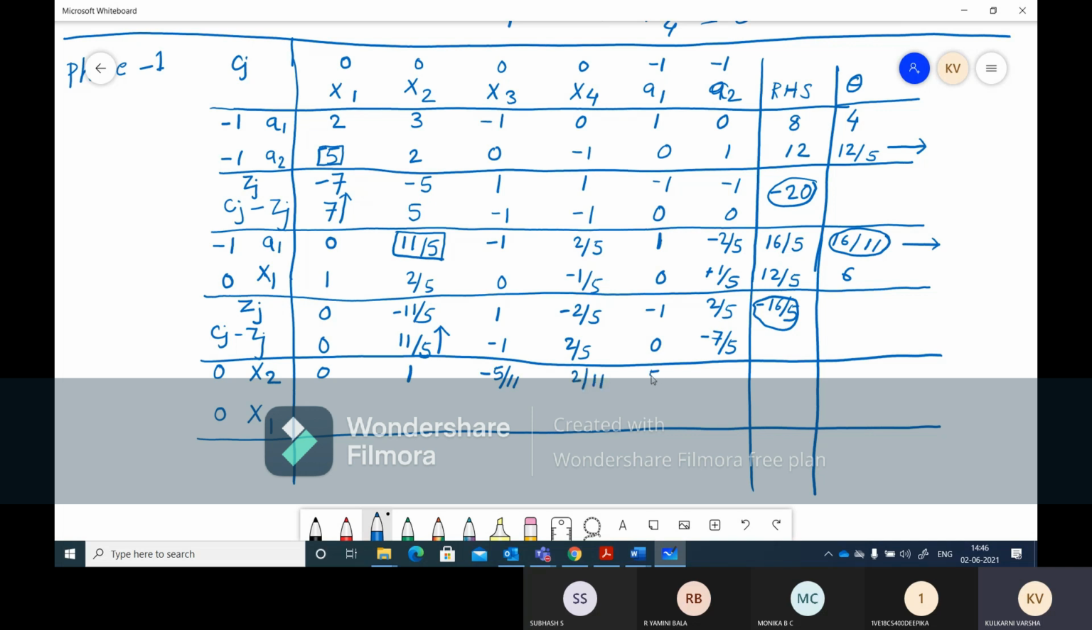This will be 5 by 11. And this will be minus 2 by 11. And this will be 16 by 11. Right? Now going for the next one, x1.